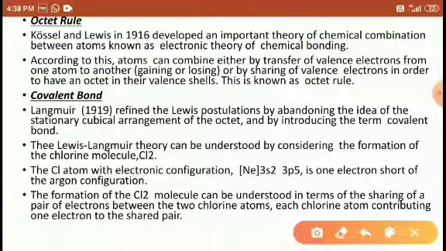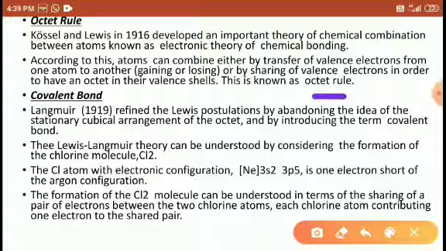Octet rule. When any atom attains 8 electrons in its outermost shell, it is called the octet rule, students. Kossel and Lewis, in 1916, put forward this theory, called the electronic theory of chemical bonding, or the octet rule. Electrons are transferred from one species to another, and between them they form a bond. One species gains and the other loses electrons because they want to stabilize themselves by attaining the noble gas configuration.